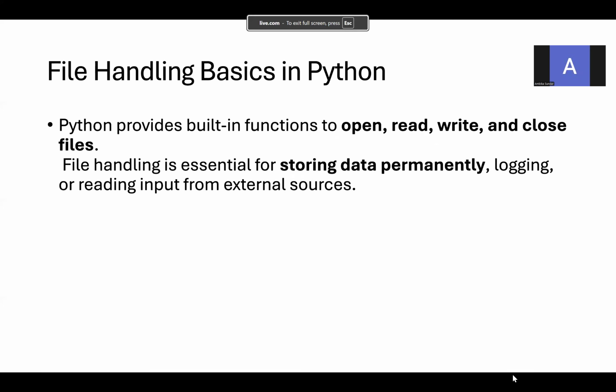So file handling in Python. Python provides built-in functions to open, read, write, and close files. We have different types of files, that is text file, Excel file, and CSV file. We should know how to open them, how to read the content from them, how to write new content to a file, and how to close the files. These are the basic operations we are going to do with files using Python.